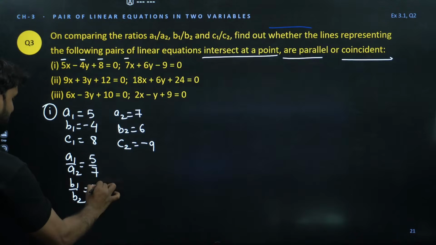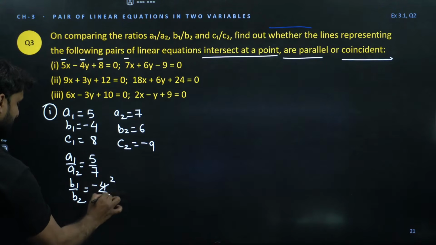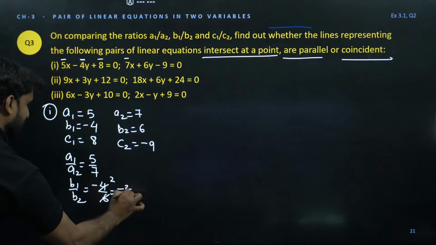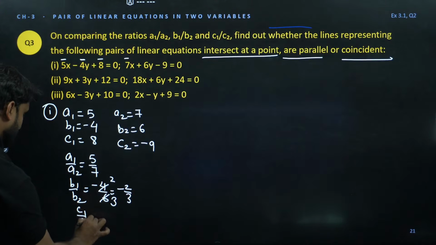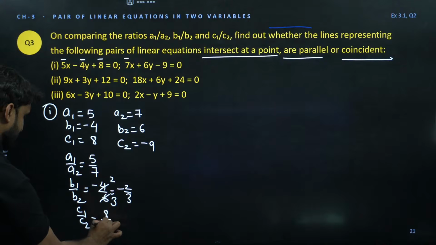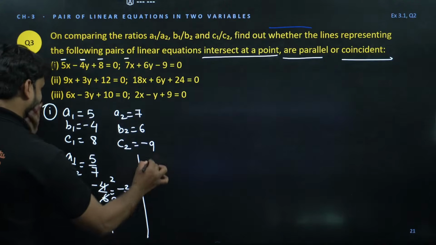B1 by B2 is minus 4 by 6, so we can make it in simplest form. So this will be minus 2 by 3. What will be C1 by C2? C1 is 8 and this is minus 9.